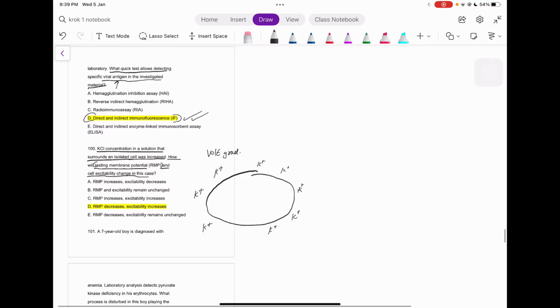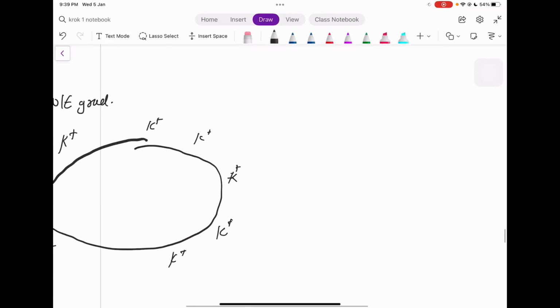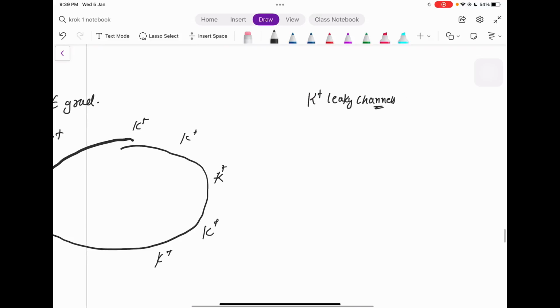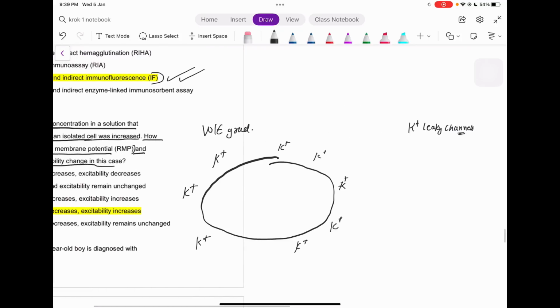From our knowledge of physiology, we know that the cell has some channels, known as potassium leaky channels. Just think about it, guys. If the concentration of potassium is already high outside the cell, then potassium will not be able to leave the cell, right?